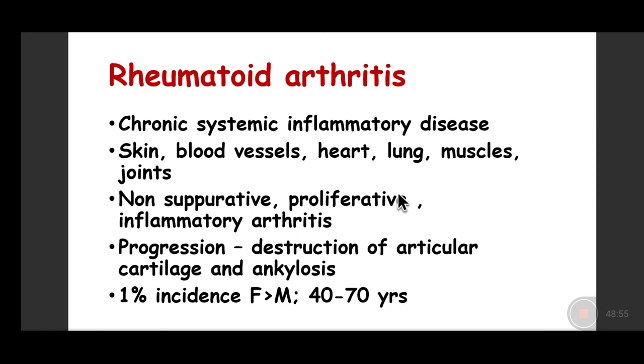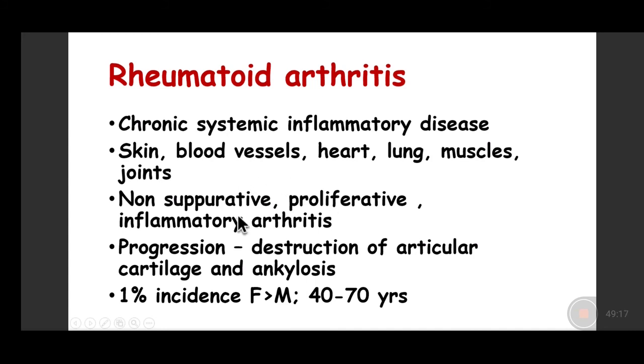In contrast, in rheumatoid arthritis, the patient gives you a long history of an inflammatory disorder. Not only does it involve the joints, it also involves the skin. There is vasculitis, there is involvement of the lung, and there is involvement of the muscle by fibrosis.